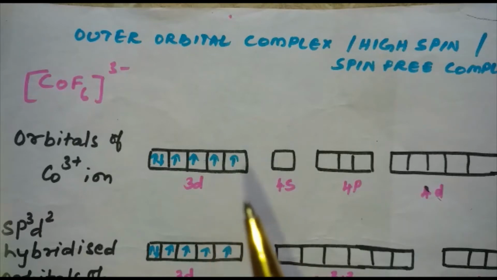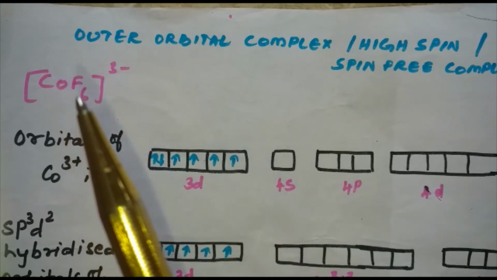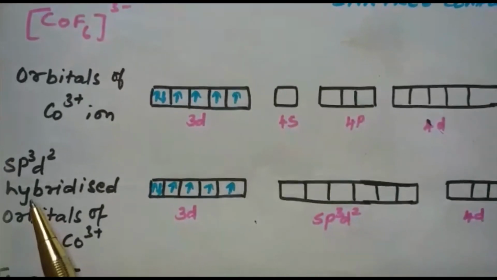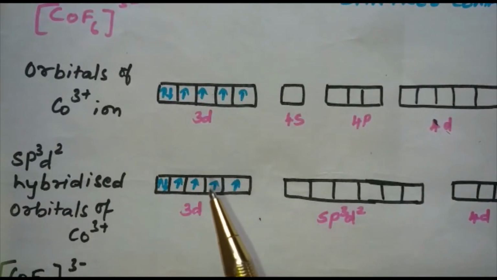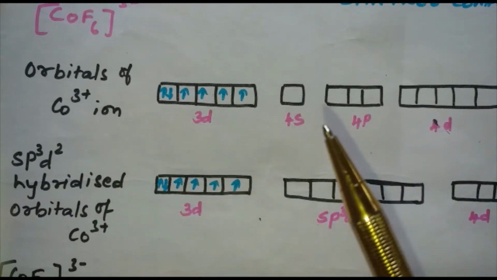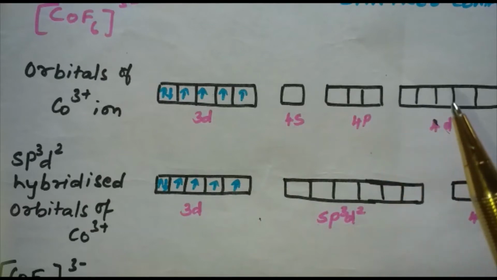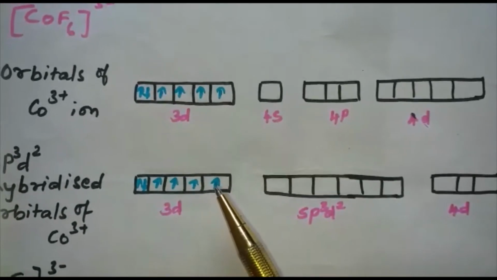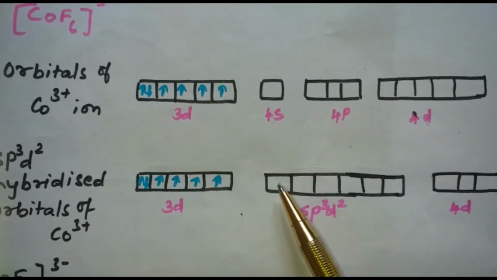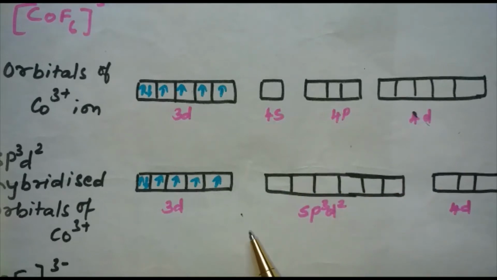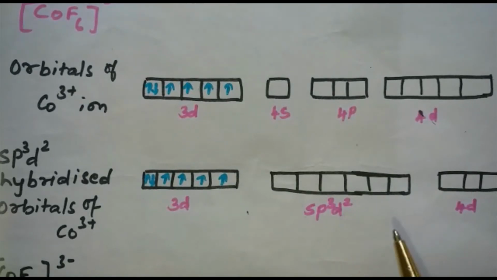Then next comes, you can ask me why this complex is known as an outer orbital complex, why not inner orbital complex. The electrons which are present in the d orbital, they did not get paired up, they remain as such. So what happens for hybridization? 1 s orbital, 3 p orbitals and 2 d orbitals are taken. Here you can see 2d, that is d orbitals are taken. So 1 s orbital, 3 p orbitals, 2 d orbitals, they are taken. So here sp3d2, outer d orbitals are involved in hybridization.